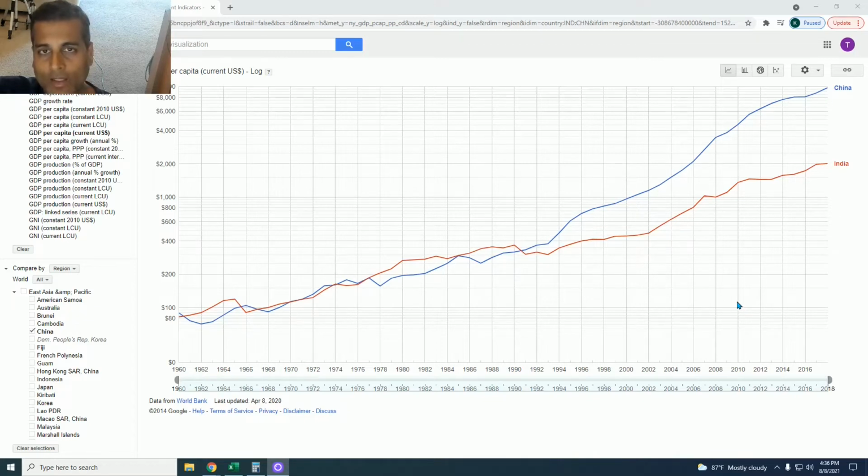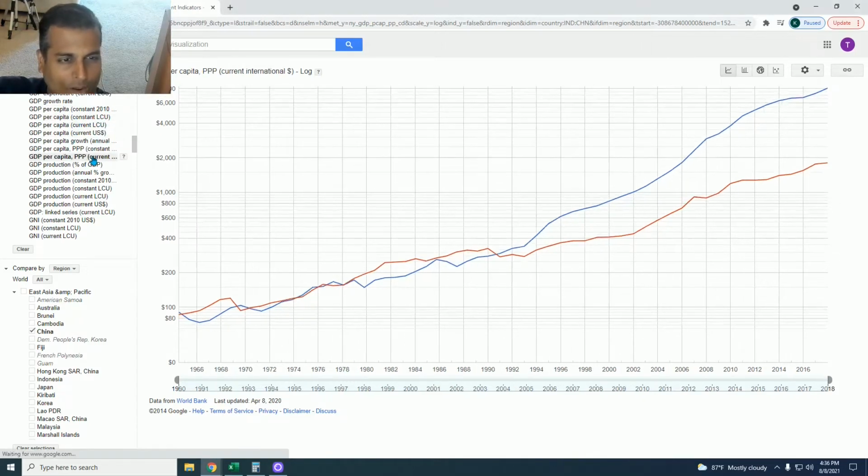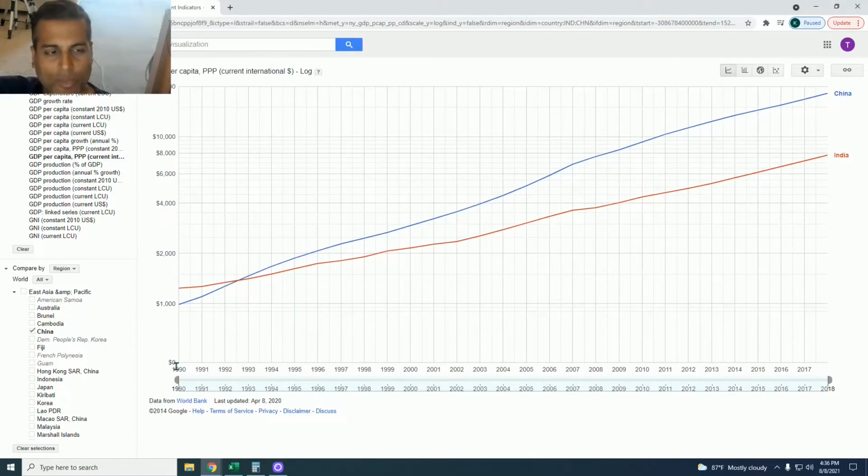Another way to look at this is through the suboptimal metric of GDP per capita in purchasing power parity. So we go there. That calculation only begins from 1990, so this chart is over a shorter time scale. You can see how they were equal. They were quite literally equal until 1993. China only went ahead of India in 1993 and is now very, very far ahead, as you can see.